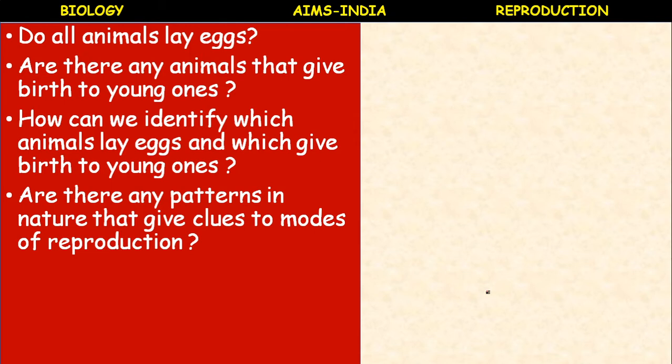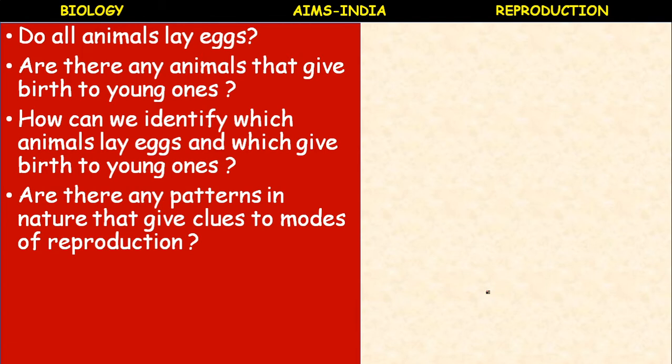The mother hen or a bird sits on the eggs for many days, for example 1 or 2 weeks. After that, the chick breaks the shell and comes out. This process is called hatching of an egg. So that is the clue by means of which we can say this is the mode of reproduction.